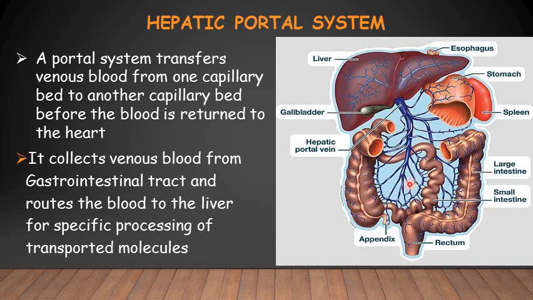So one set is present around the walls of the gastrointestinal tract, and then through the portal vein the blood is transported into the liver, where there is another second set of capillaries, the hepatic sinusoids, and then it enters the circulation. So you can see here that this is a vein which is collecting blood from one capillary bed and then transporting it to another capillary bed. So this is the venous portal system in the human body.